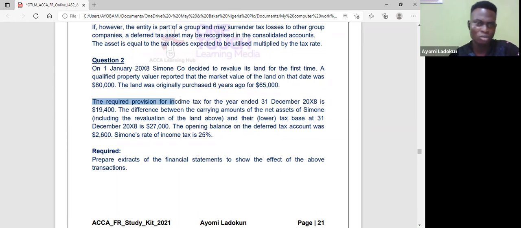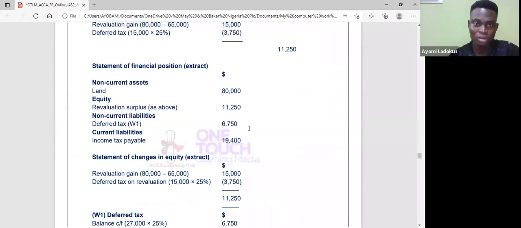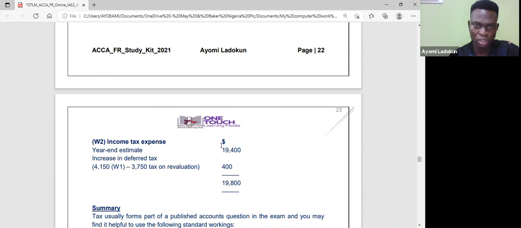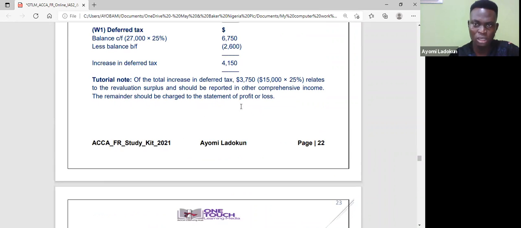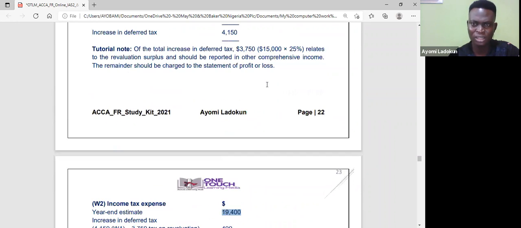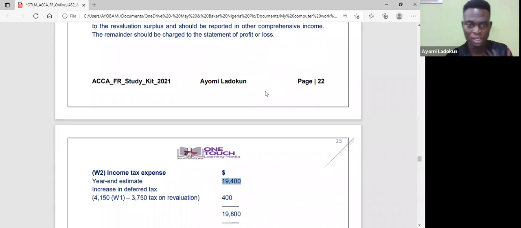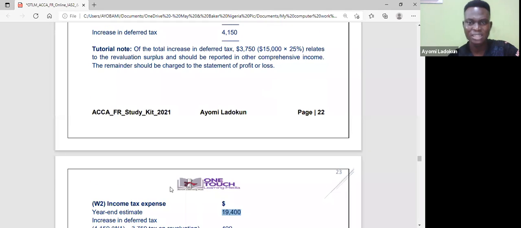It said the required provision for income tax for the year end is 19,400. So we now need to check our revaluation. The asset was revalued from 65 to 80. 80 minus 65 should give us 15. Yes, it's 15.